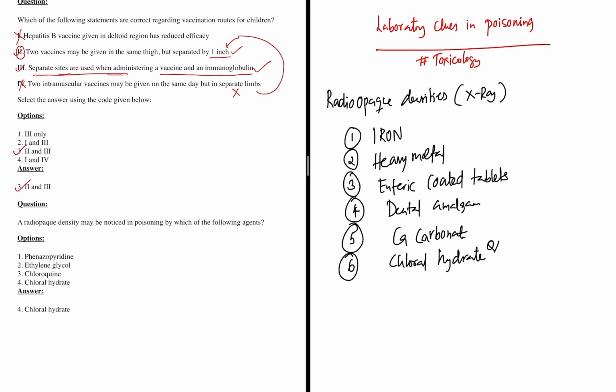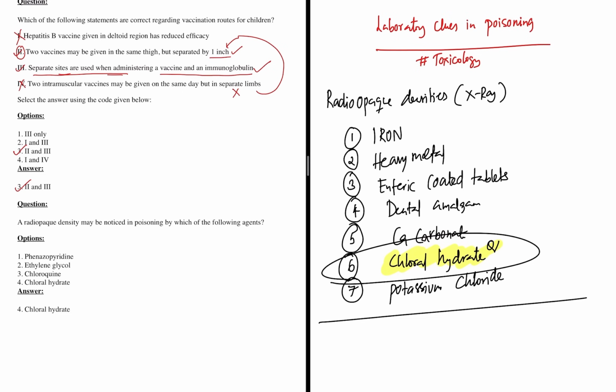This was the question they asked. Radioopaque density. I think it is a little tough to remember. You can't easily remember chloral hydrate, calcium carbonate, right? Even potassium chloride. I'm on the safer end because I'm not writing this exam, but I pity you because you have to remember this to score 1 mark. Chloral hydrate is radioopaque. Iron is easy. Iron, heavy metals, enteric coated tablets, even dental amalgam.